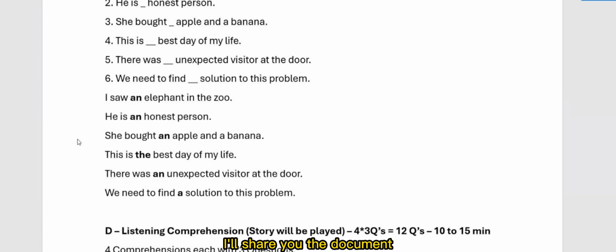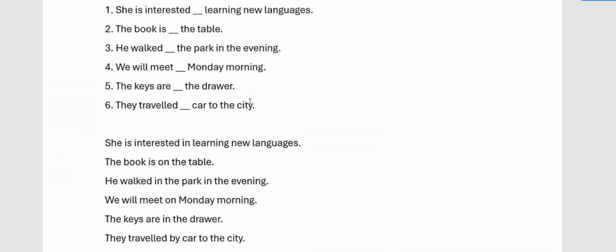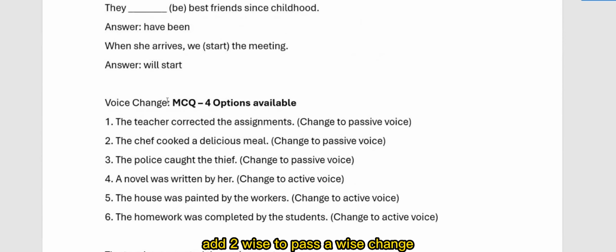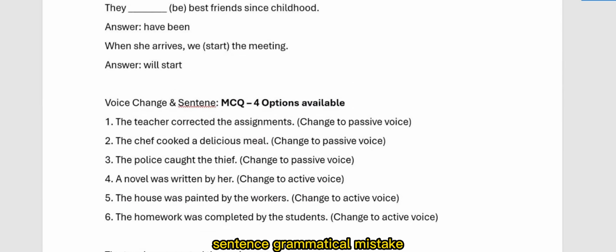I'll share the document. Fill the blanks. The grammar section will be fill in the blank, except one, active voice to passive voice. Maybe sentence correction. They'll give one wrong sentence. They may go for sentence correction as well. Active voice to passive voice change. Sentence correction they'll also give sometimes. A grammatical sentence correction. Fine. In fact, that's a grammatical one.